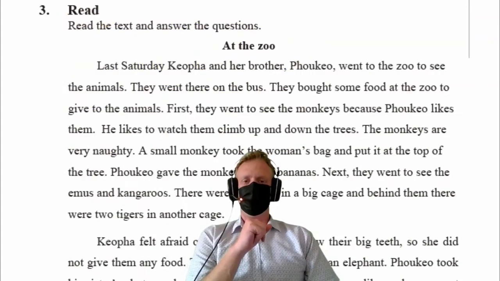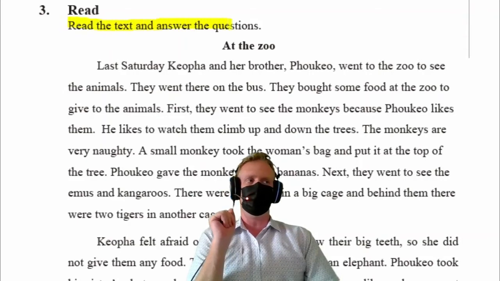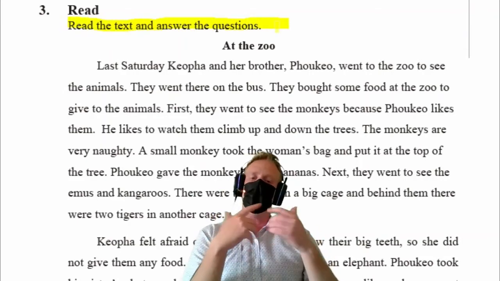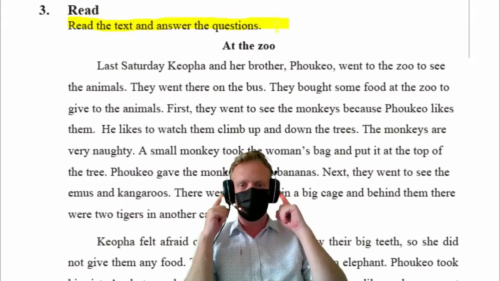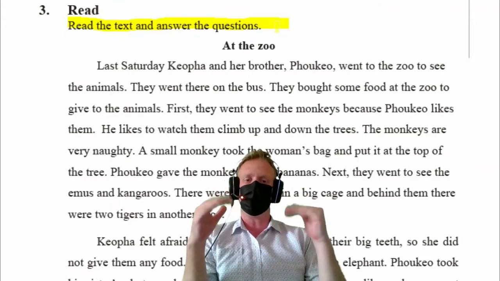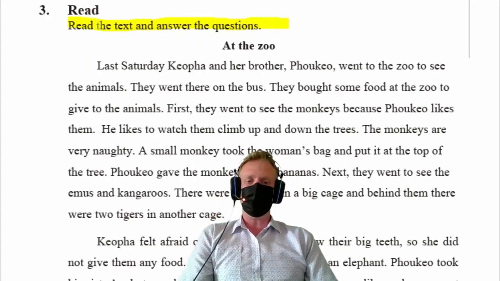Activity number 3 is reading. Read the text and answer the questions. Well, lucky for you, I will read you the text. I want you to listen very carefully, and then we can just answer the questions below. Please listen and repeat if you want to.